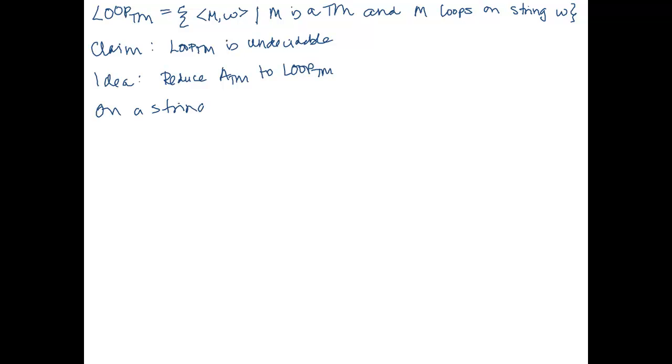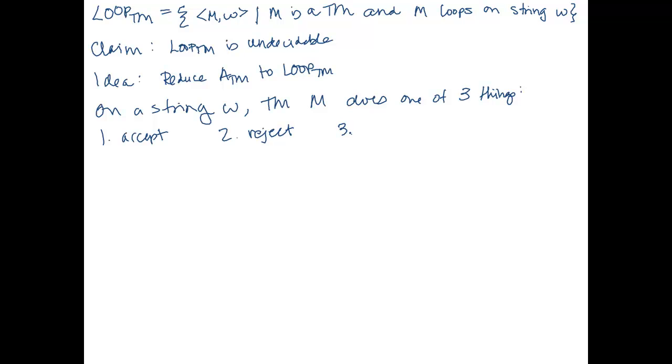If we think about what a Turing machine does on a string W, the Turing machine is going to do one of three things. Either one, it's going to accept. Two, it could reject, enter the reject state and halt.